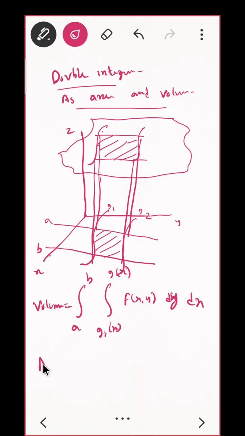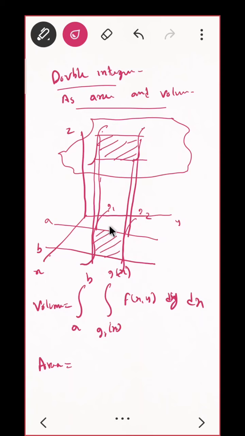What will be my area? Can somebody tell me? What will be my area? Area of this bounded region means area of E. I need to find the area of E. If my function is at the ground only, that means there is no shed, correct? So what will be my volume in that case? In that case my volume will be the same as area.